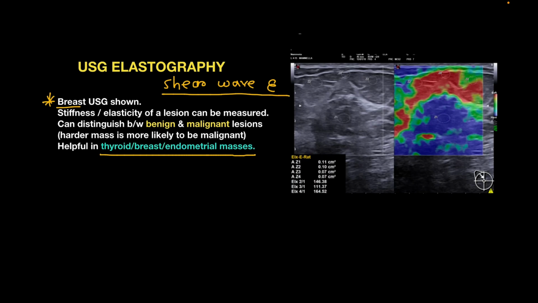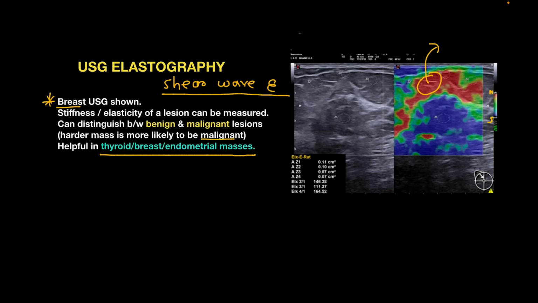So look over here. Here the upper part is indicated in red color. So it is the harder mass, while this blue part is the softer mass. So the harder the tissue, the more likely it is to be malignant. So this is USG elastography or shear wave elastography. So this is all about the basics of USG, and if you have any doubts you can ask me.